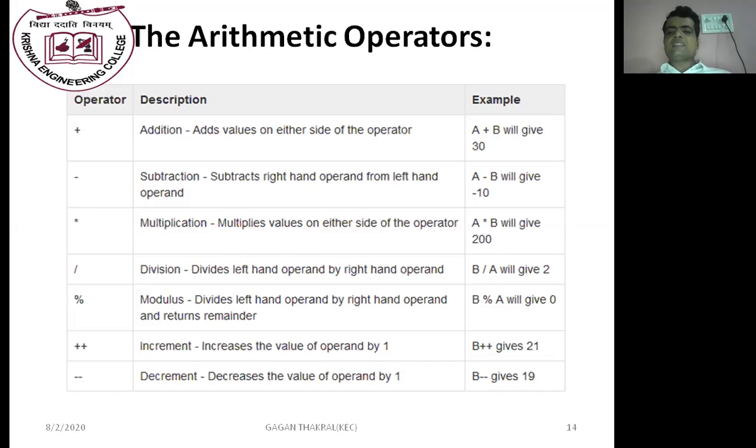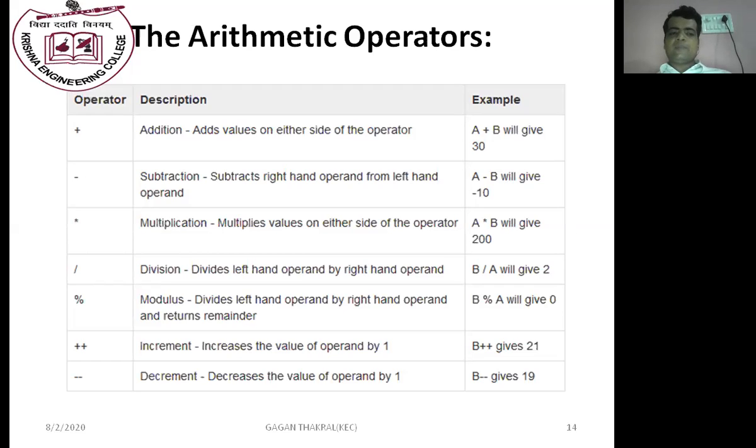And modulus will provide us the remainder. So if we say 10 mod 10, it will give 0. If we say 20 mod 10, then it will also give remainder 0. If we say 21 modulus 10, then there is remainder 1, so the output is 1.